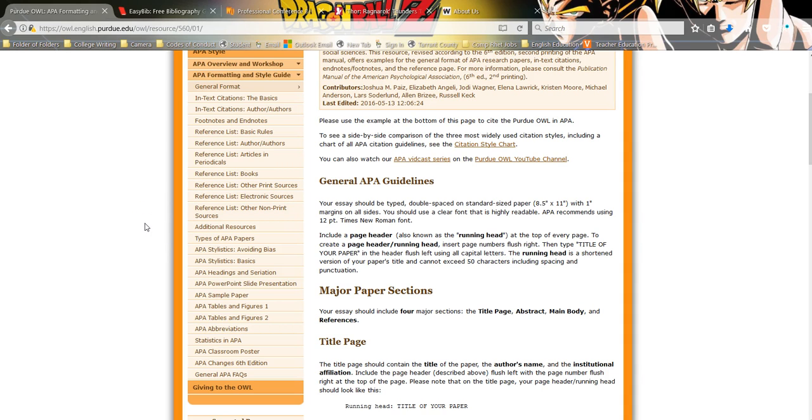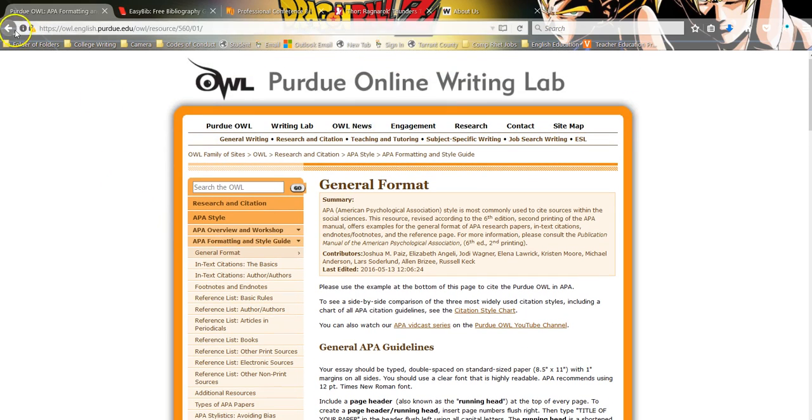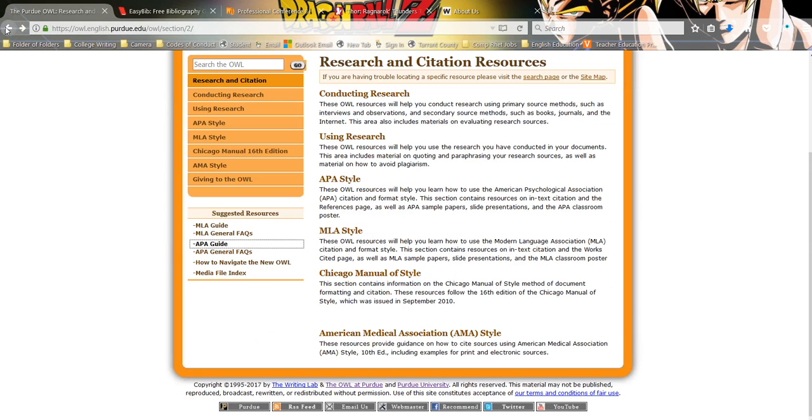APA tends to go towards the sciences, mathematics, and the social sciences like psychology, sociology, history, those things, and sometimes Chicago will play into it. There's a couple other citation styles, Chicago, Turabian, and whatnot, but I'm not covering those for a high school-based course just because we're not going to open up that can of worms. But all you need really to do citations is located on this page.